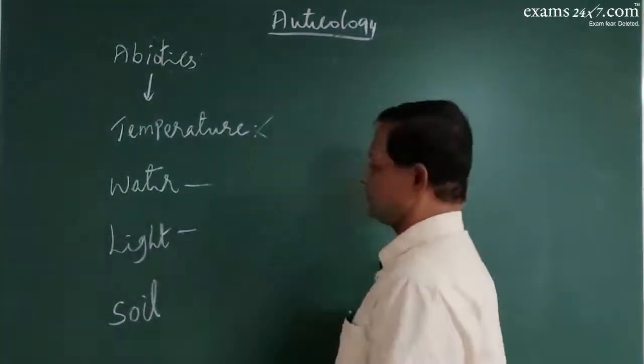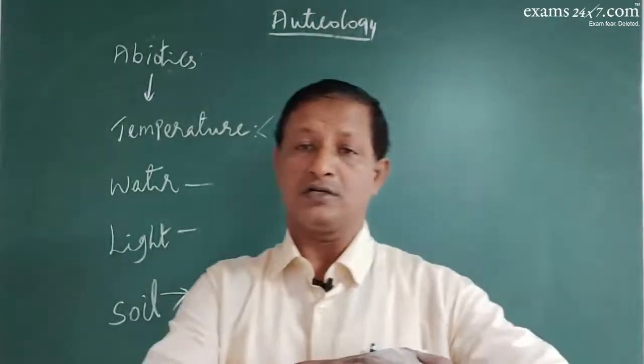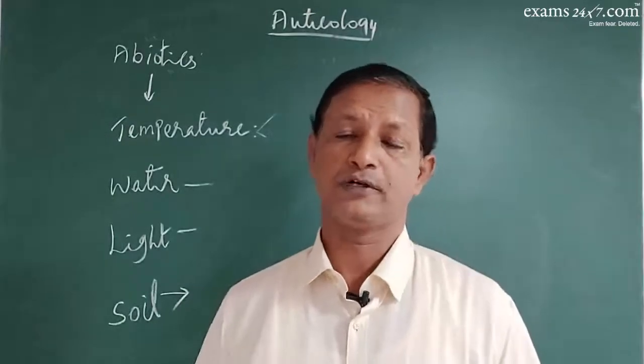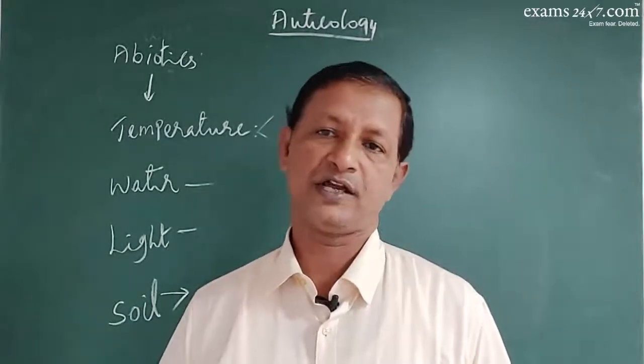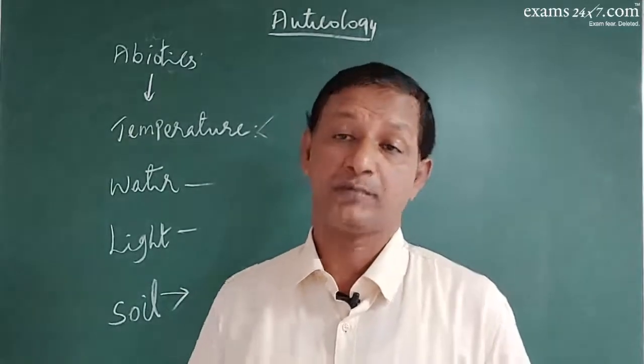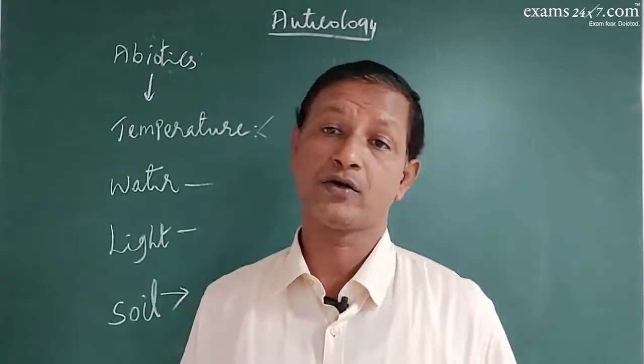And finally, the soil as a factor. Soil gives the strong surface or substratum support for the growth of organisms, the life of the organisms. You have microclimate in the soil. Below the soil surface, there will be microclimate to facilitate the growth of microorganisms.